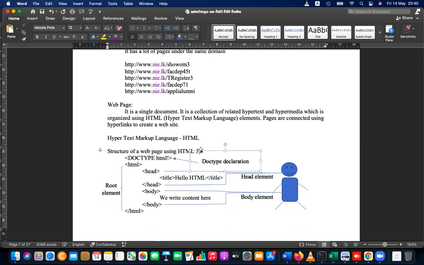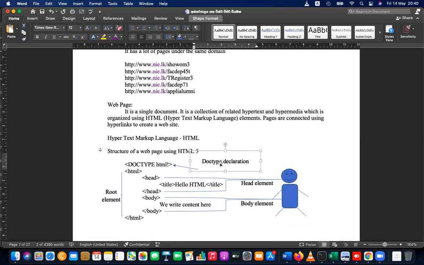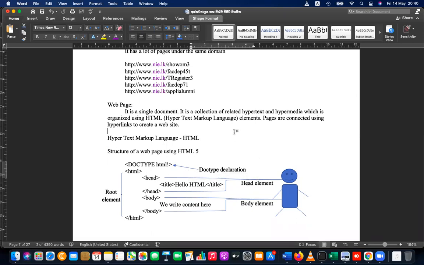Please write down and draw this. I'm going to explain it one by one. After finishing this, we can start coding, start programming. This is the only note that I'm going to give for today.